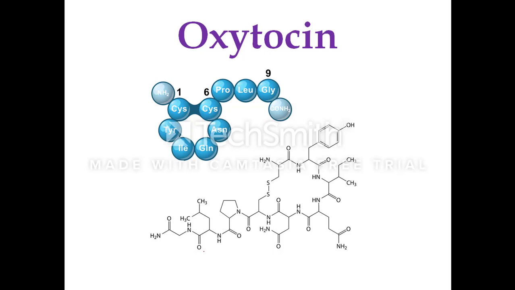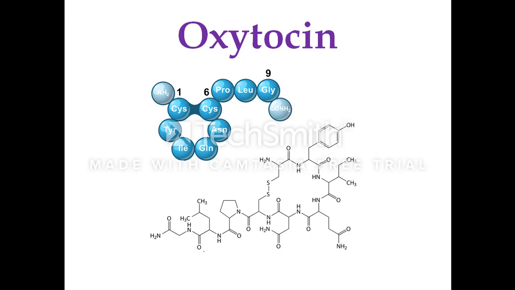Synthetic oxytocin is sold as a medication under trade names like Pitocin and Syntocinon, as well as a generic oxytocin. In humans, oxytocin is thought to be released during hugging, touching, and orgasm in both sexes. In the brain, oxytocin is involved in social recognition and bonding, and may be involved in the formation of trust between people.